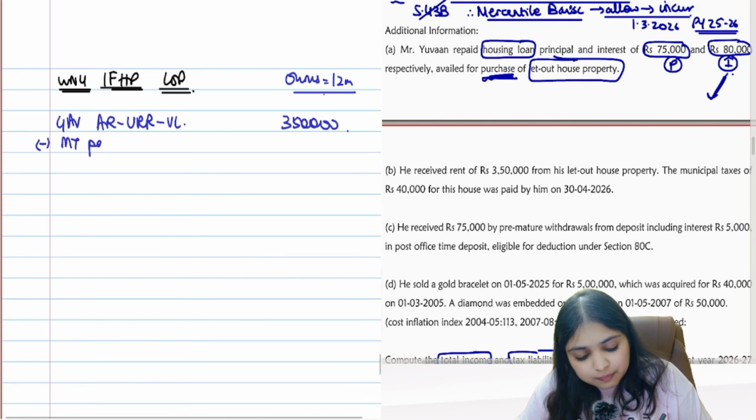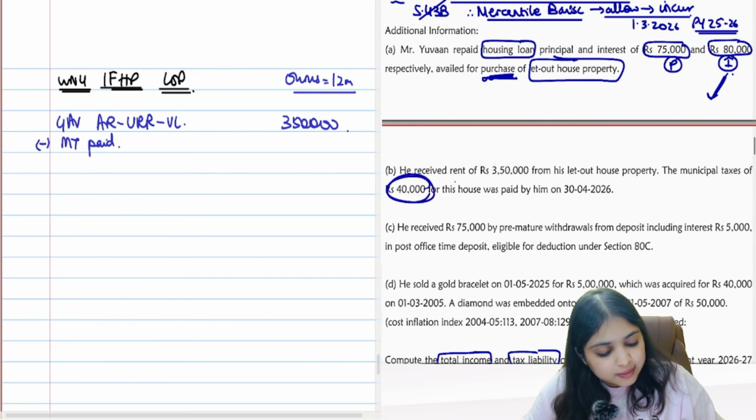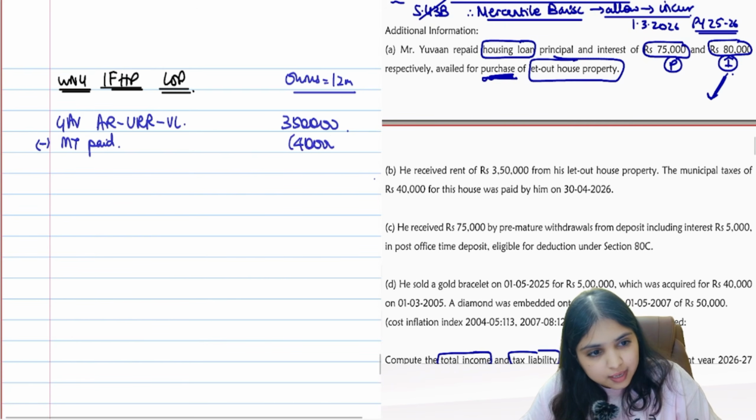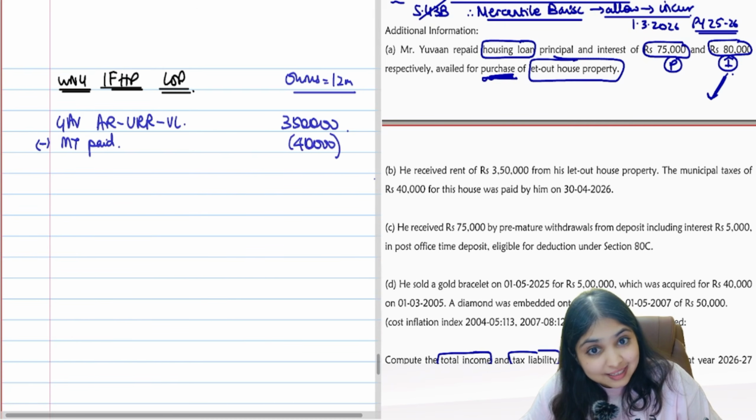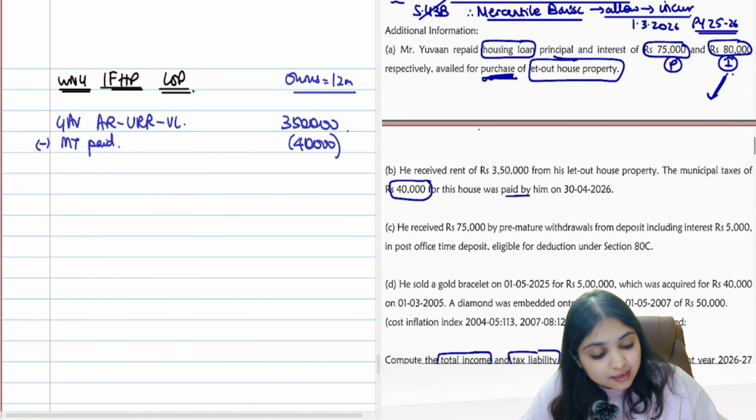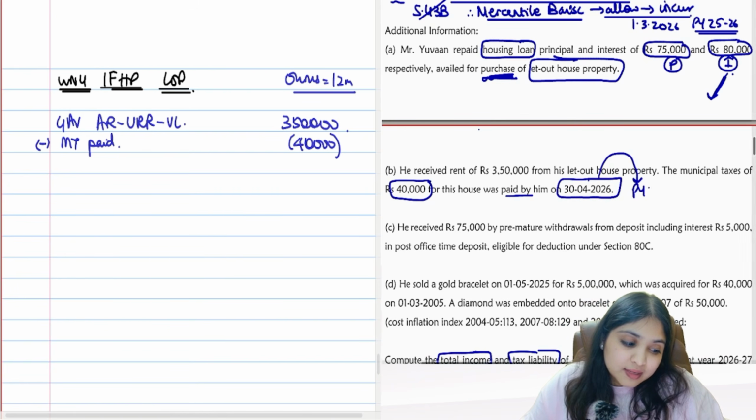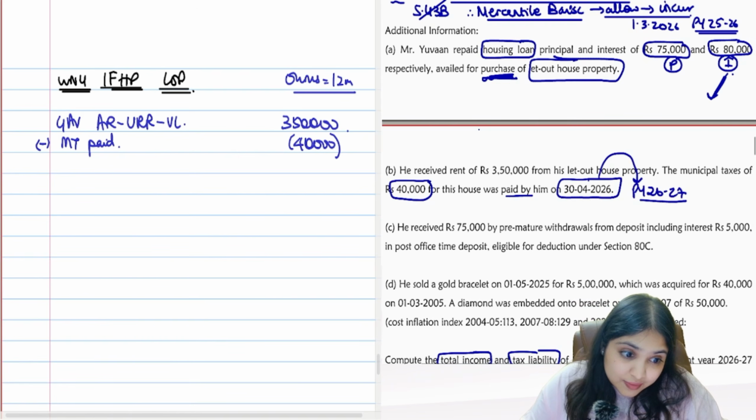From this we will subtract municipal taxes paid. Municipal tax 40,000. Can I take this number as it is? Read. 40,000 paid when? Paid on 30th April 26. 30th April 26 is which year? This is previous year 26-27.